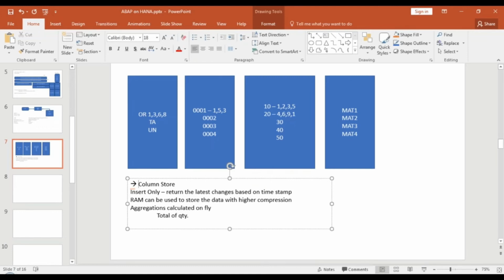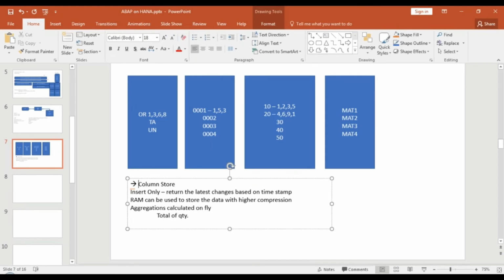SAP S4 HANA is a new dimension business suite. It's an innovation in which all the data is kept in the column store, because the primary database by default is SAP HANA. In SAP S4 HANA, that's the major advantage. Another advantage, its core has a capability to connect to sensors. You can connect it to sensors, and from the sensors you can collect the data. That makes it possible to enable IoT scenarios, Internet of Things, where you can collect the sensor data, and based on that you can trigger events in the system.